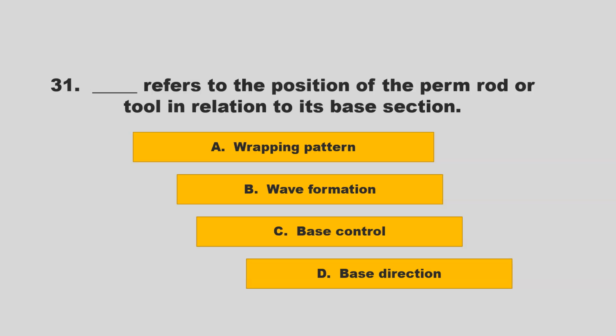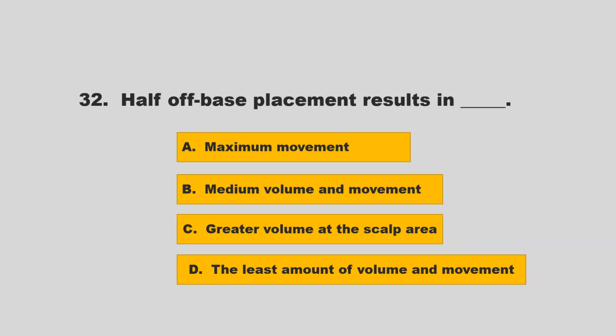Blank refers to the position of the perm rod or tool in relation to its base section. Is it wrapping pattern, wave formation, base control, or base direction? If you chose C, base control, you are correct.